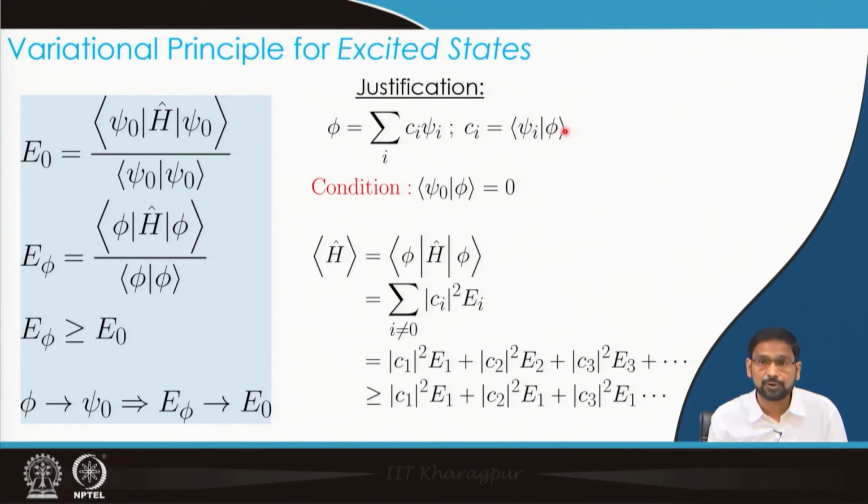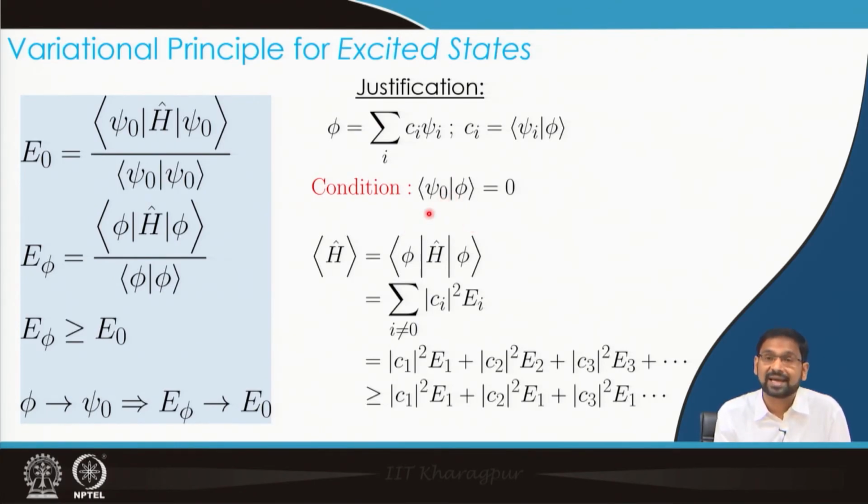Now, when I am talking about the excited state variational principle, I impose one more condition. That condition is that the trial wave function, in addition to satisfying the other conditions that we discussed, must also satisfy another additional condition. What is it? That the trial wave function must be orthogonal to the ground state wave function.